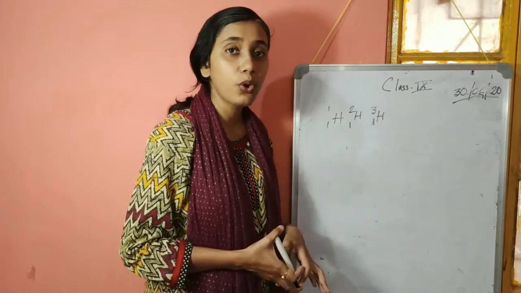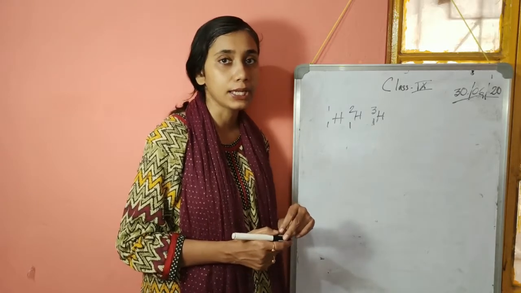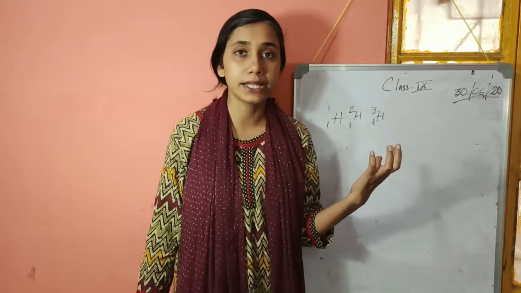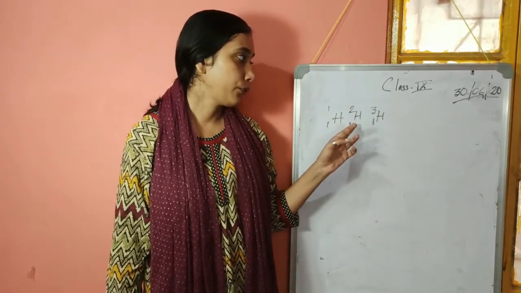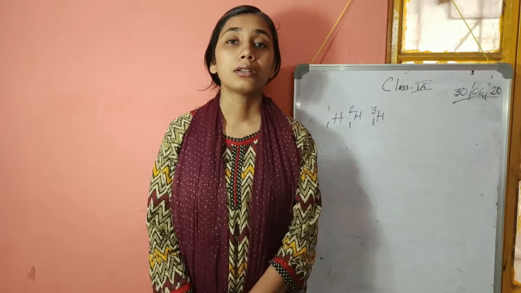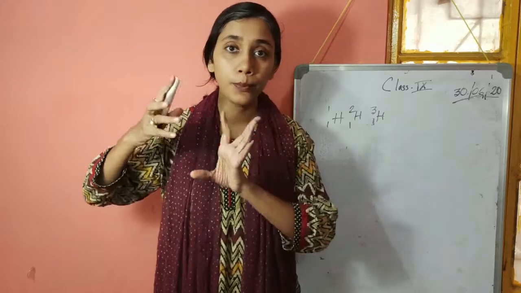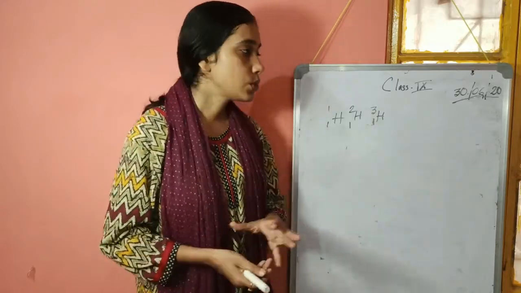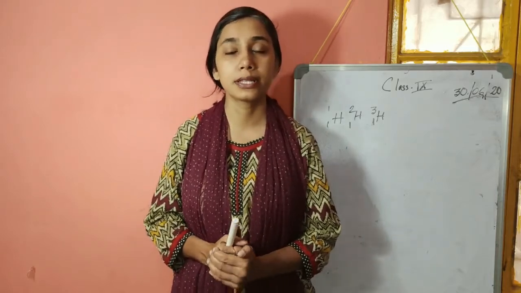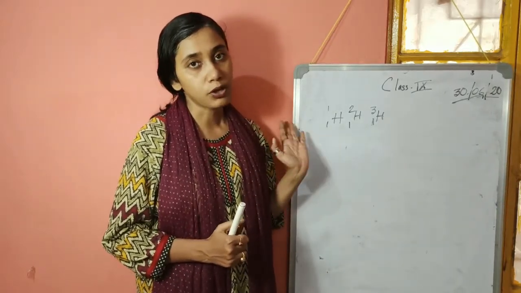Like H2O, D2O also exists, that is called heavy water, and the density of heavy water is quite high. It is said that if someone takes a bath in heavy water, the person dies. Due to the higher density of deuterium, there can be a possibility of exosmosis. D2O is generally used in nuclear reactors. T2O is also possible to make in the laboratory, but it is not done. D2O has uses in some industries like nuclear reactors. H2O is general water. So these 3 are the most popular isotopes of hydrogen.